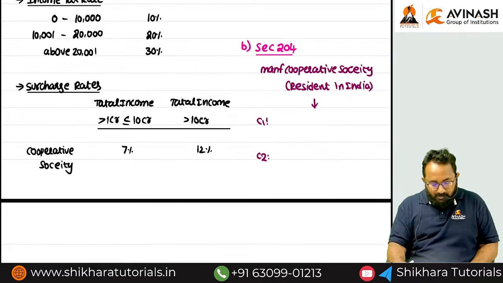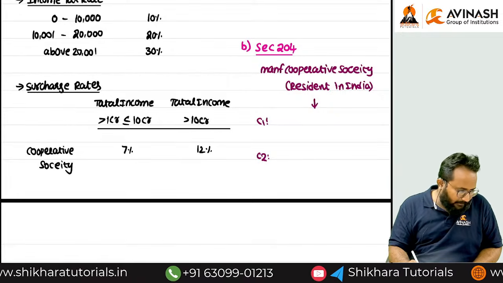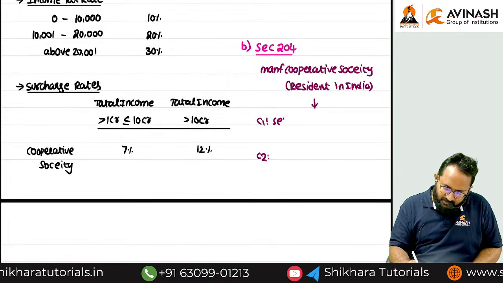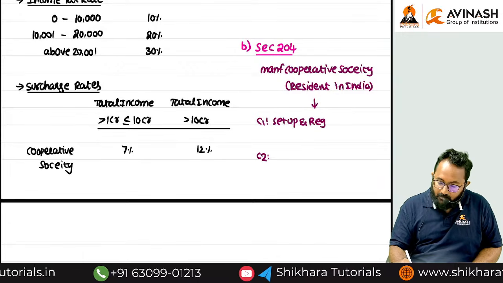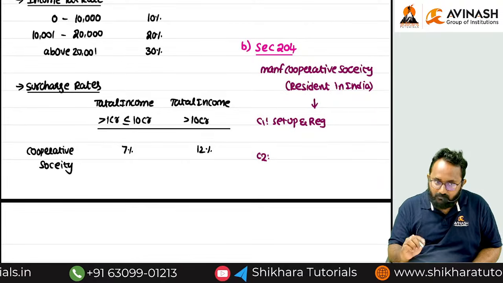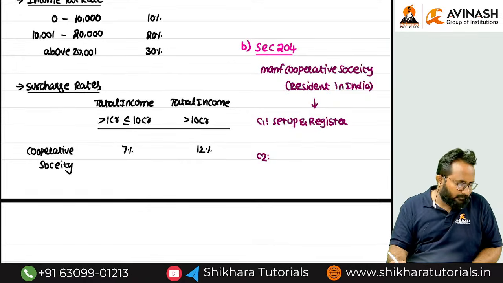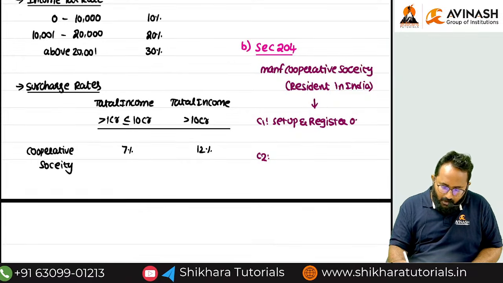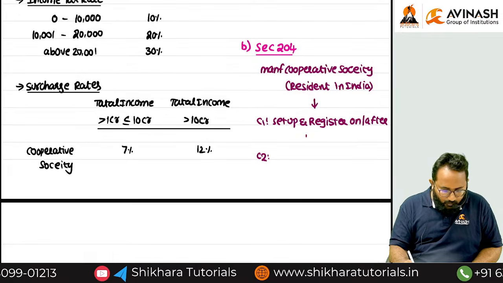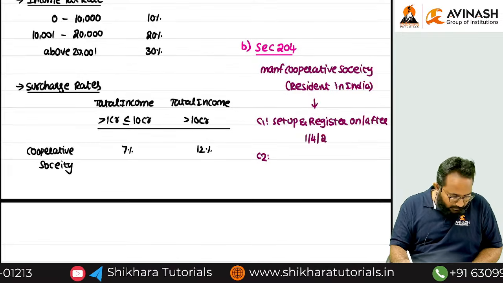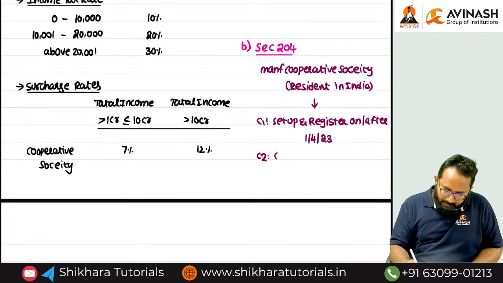Resident. Then upon the satisfaction of the two conditions, can you tell me, set up as well as registered, where we discussed the same words for domestic company in section 201. Set up and registered on or after what date? 1/4/2023.